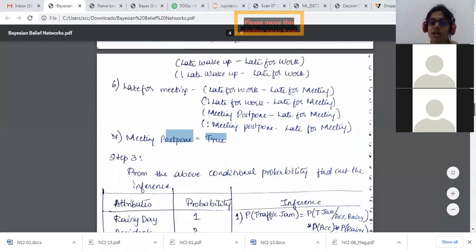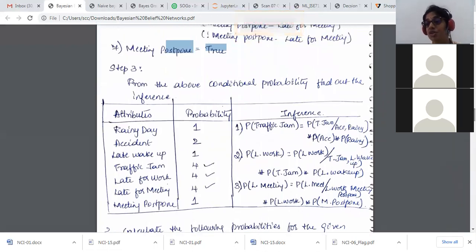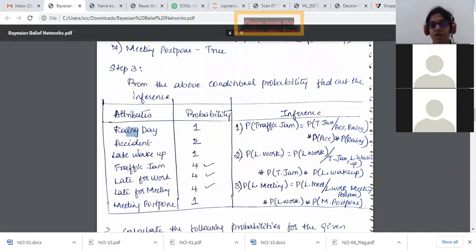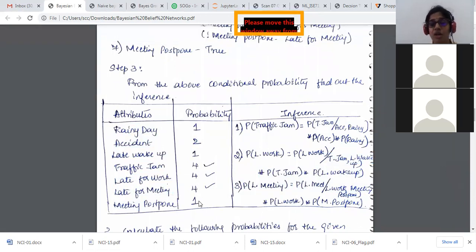Okay. Now after that, the final important step here comes your inference. Inference is the same thing I've written down over here, all the attribute values and its corresponding probability values. Here, the number of parent nodes that is influencing the variable. We had two parent nodes which is influencing that variable, right? We are going to consider the probability of that and calculate more with respect to that. So from the above conditional probability, find out the inference. How do I find out the inference? You can see here, how do I do it?